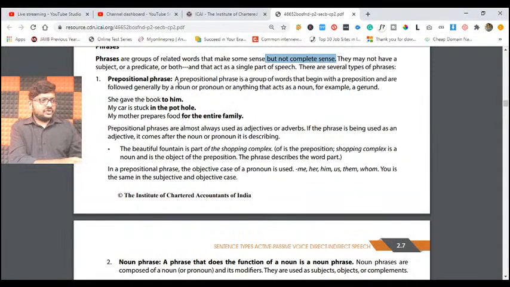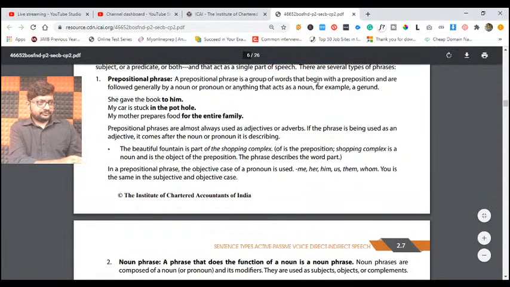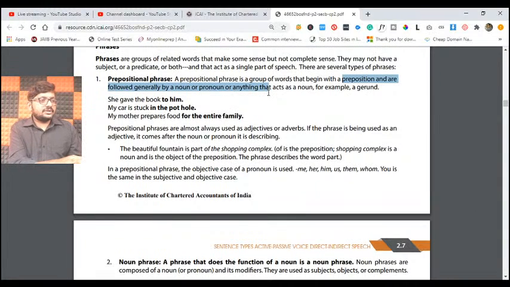Have a look at this. Prepositional phrase means what? A phrase that begins with a preposition. If a sentence begins with a preposition, it is generally followed by a noun or pronoun, or anything that acts as a noun.